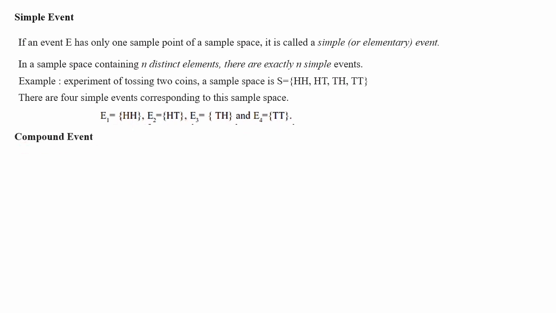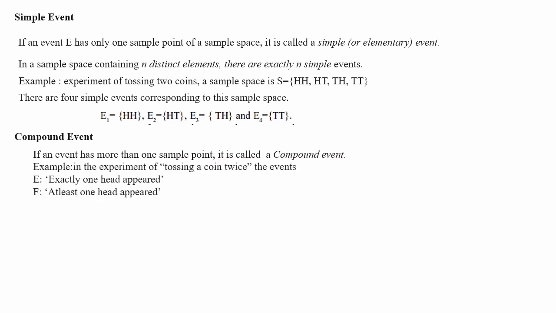Next is compound event. If an event has more than one sample point, it is called a compound event. When we take a sample space here, HH, HT, TH, TT, each element is called a sample point. And if an event has more than one sample point, 2, 3 or 4, it is called a compound event.